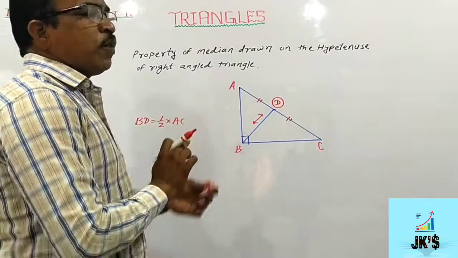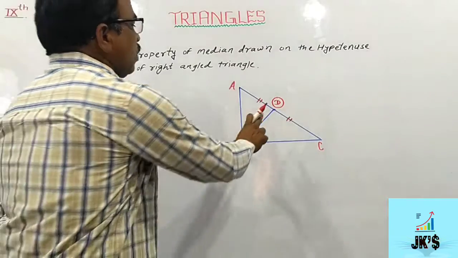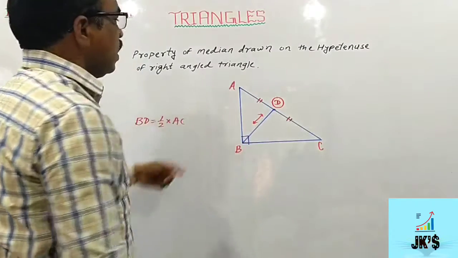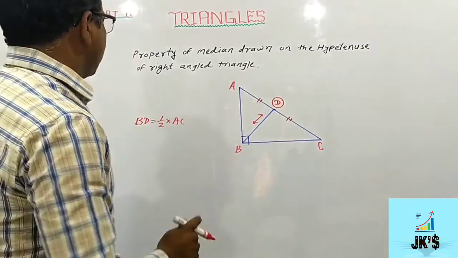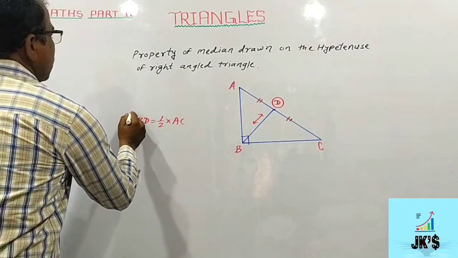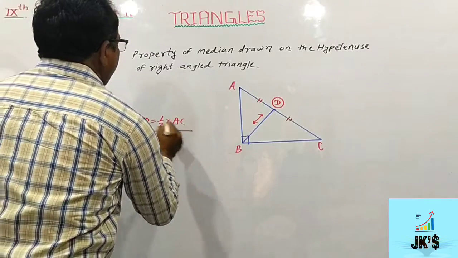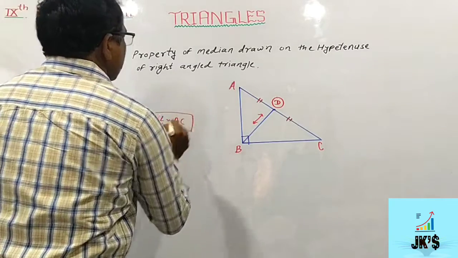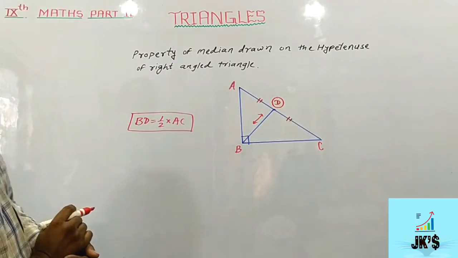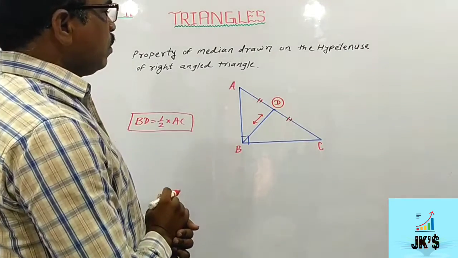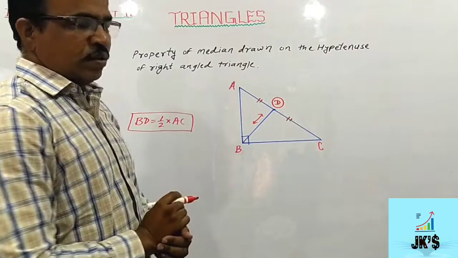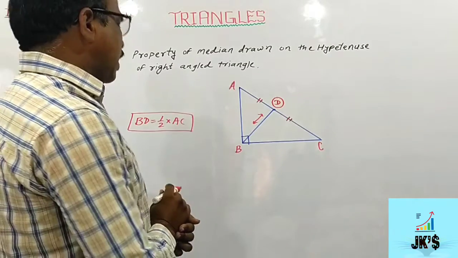So according to this property, the length of this BD is half of this hypotenuse. Means BD is equals to half of AC. This is the property related to the median of hypotenuse of a right angled triangle.